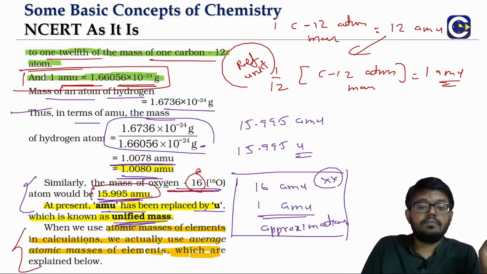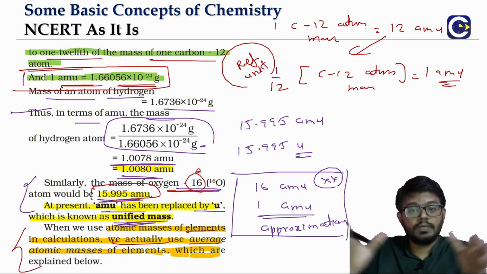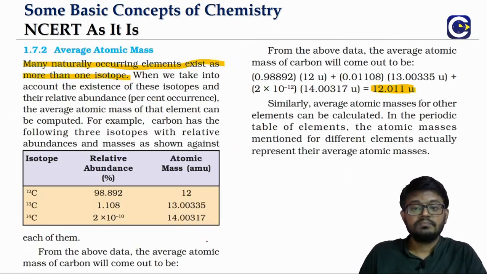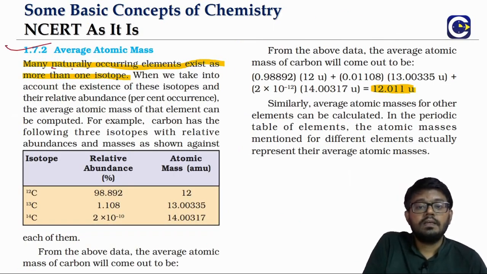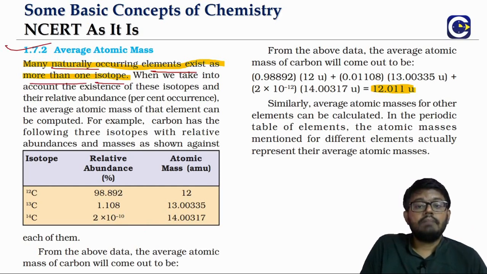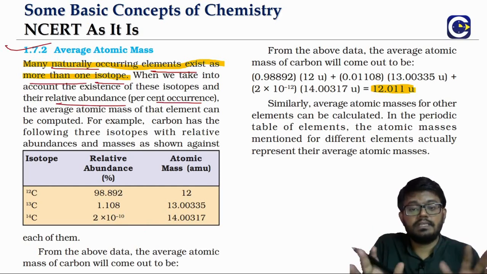And because most of the elements exist in isotopic form, if you want to say what is the atomic mass of carbon, we have to take the average of these isotopic atomic masses based on the abundance. Average is based on the percentage abundance. If you want to say what is the atomic mass of chlorine, we have to take the average. If you look at the existence of many elements, they will have more than one isotopic form, and we look at the relative or percentage abundance.